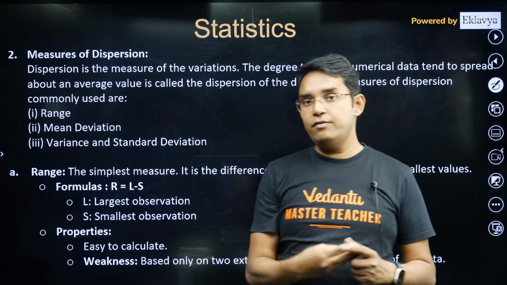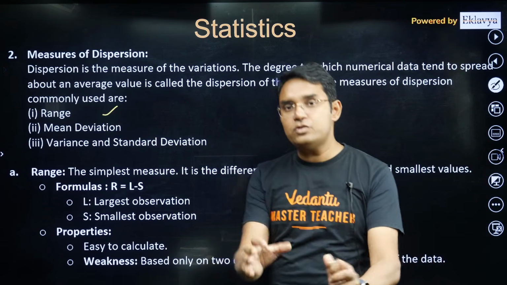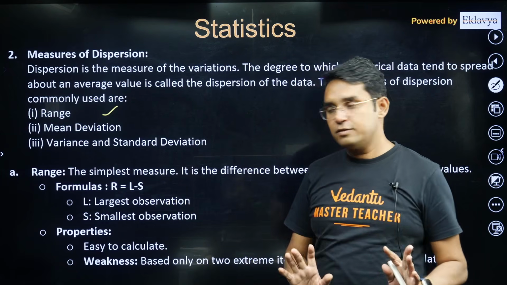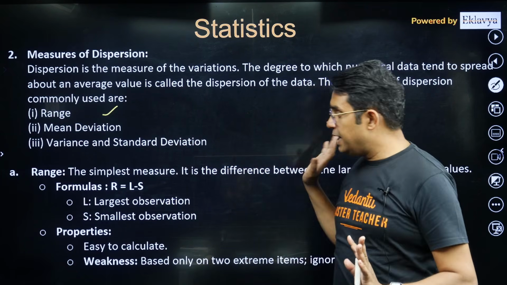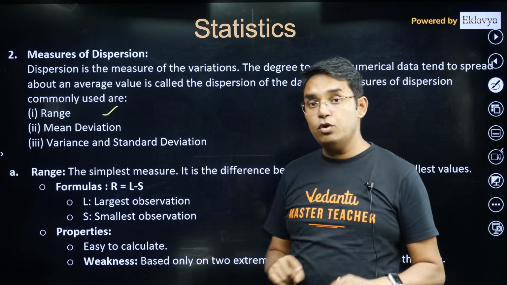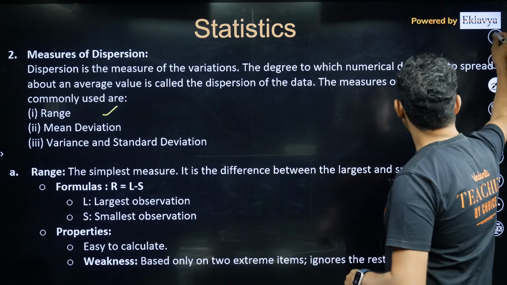There are 3 things that we need to know. One is range. Range is nothing but the difference of the highest value, the largest value, minus the smallest value. That's the range. There has not been any question on range, but I will still convey this to you because it is given in the NCERT book. Then mean deviation. What is mean deviation?